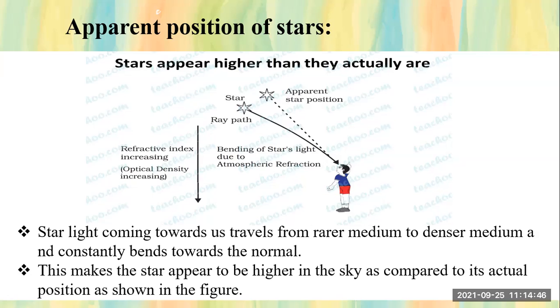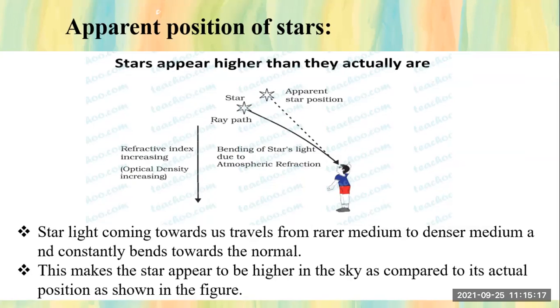Now students, when it is coming from rare to denser, where will it bend? Tell me. It will bend towards the normal. Yeah, it will bend towards the normal. This makes the stars appear to be higher in the sky. And due to this, what we see is that the star appears to be higher in the sky as compared to its actual position.